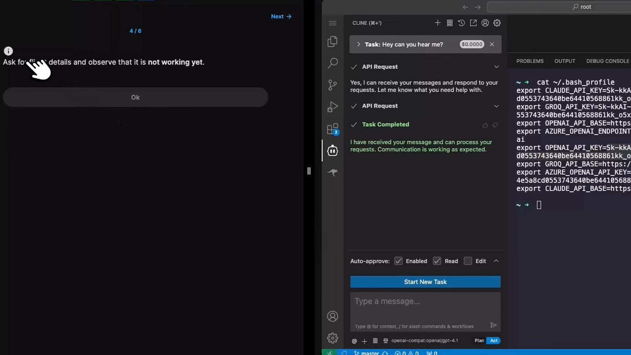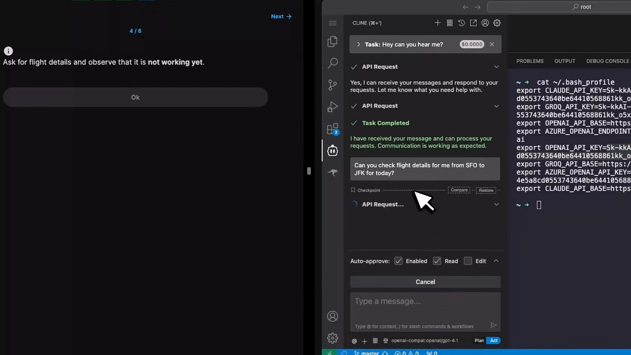Okay, so now we're going to ask for flight details and observe that it's not working. We have not set up the MCP server yet, but I'm going to ask it to share flight details. So I'm going to say, can you check flight details for me from San Francisco to JFK for today? And let's see if it's able to do that.